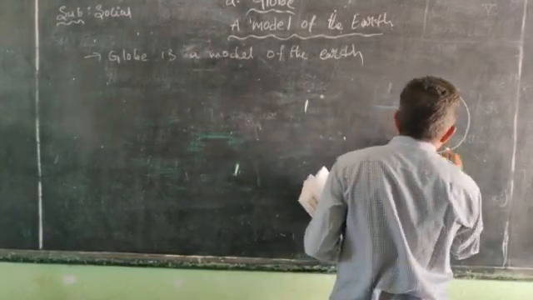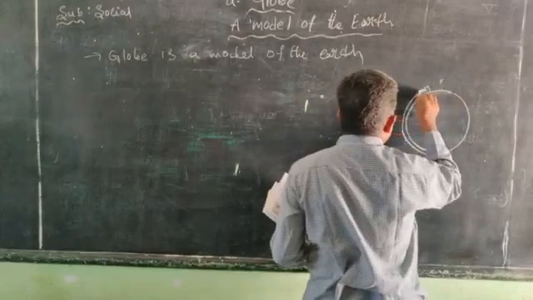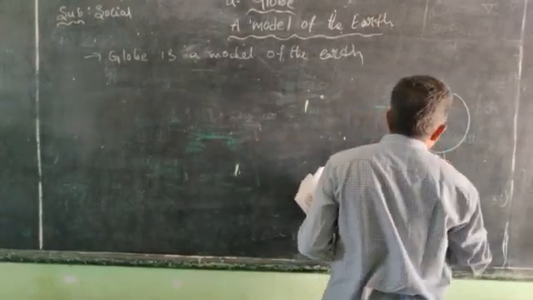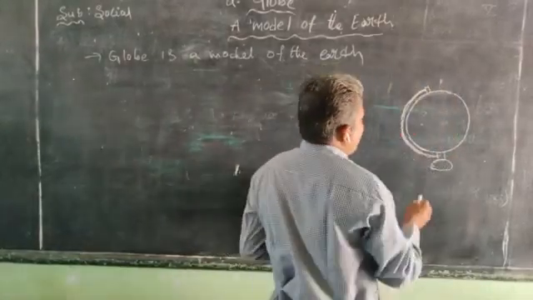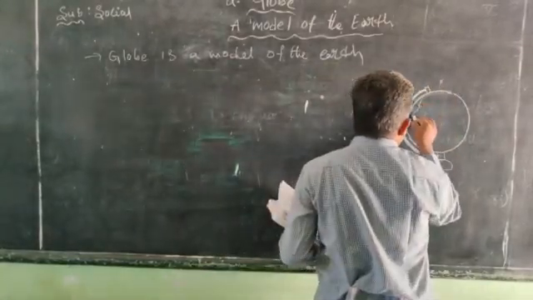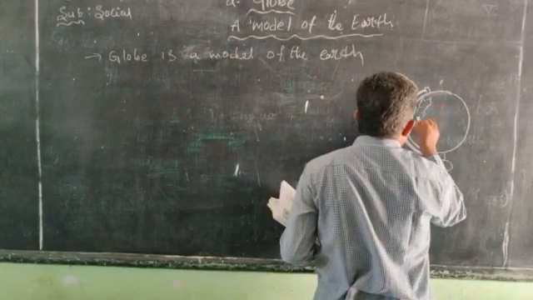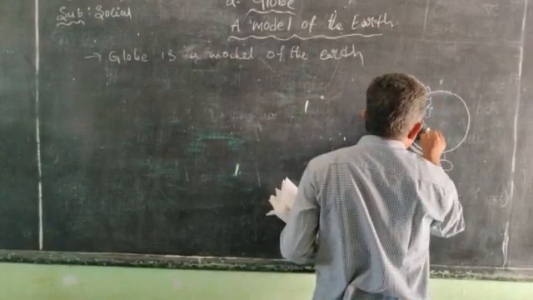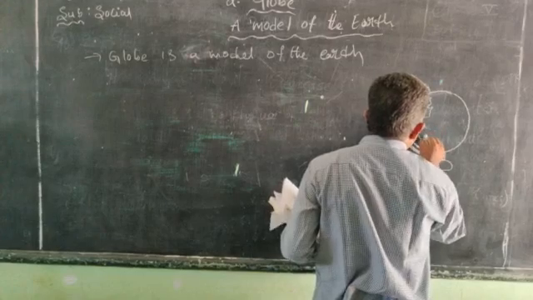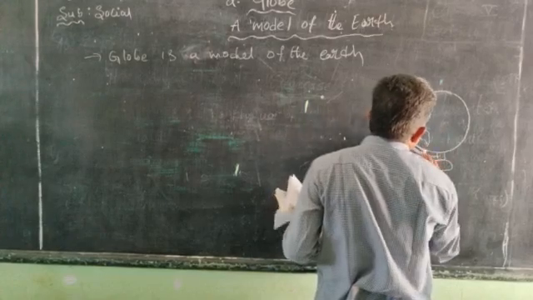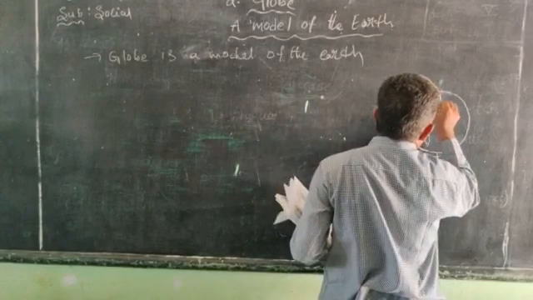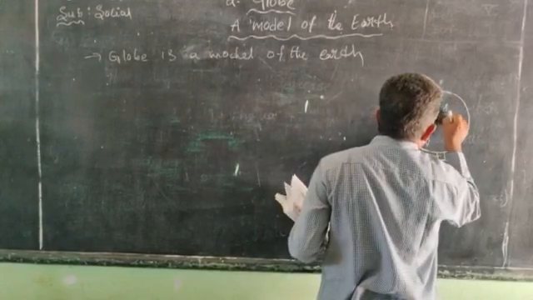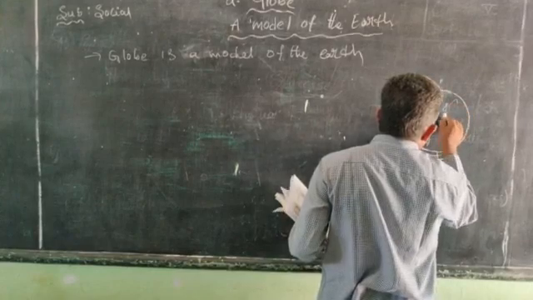So this is the globe. We see some places here. Here there is Greenland.